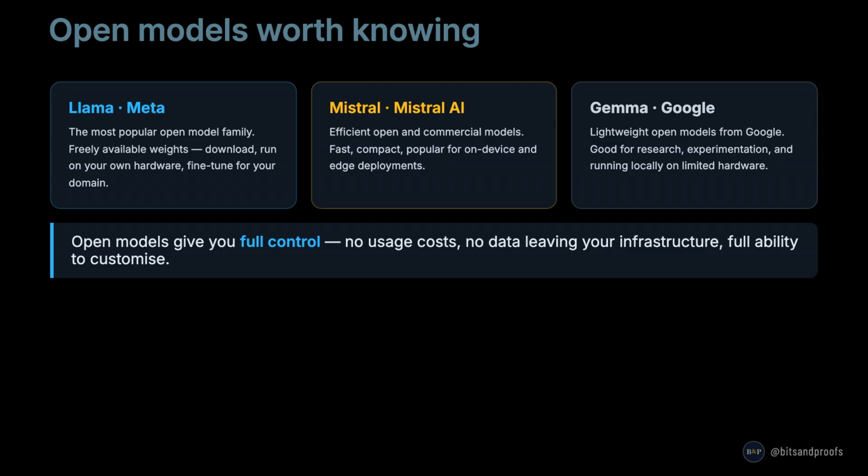Beyond the three closed families, Claude, GPT, and Gemini, there is a world of open models worth knowing. Meta's Llama is the most popular. The model weights are freely available, so you can download Llama, run it on your own hardware, and fine-tune it for your specific domain. Mistral, from a French company, produces efficient, open, and commercial models that are fast, compact, and popular for on-device and edge deployments. And Google's Gemma is a family of lightweight, open models, useful for research and running locally on limited hardware.